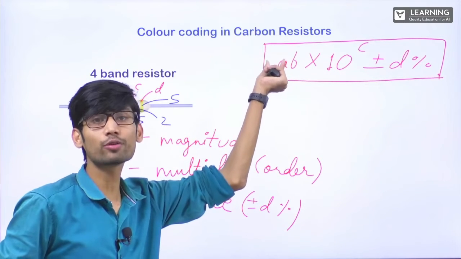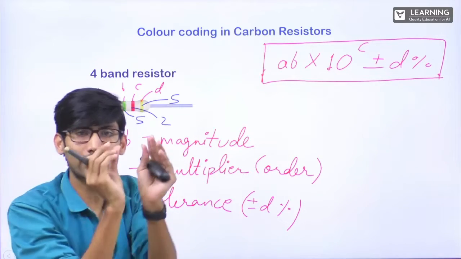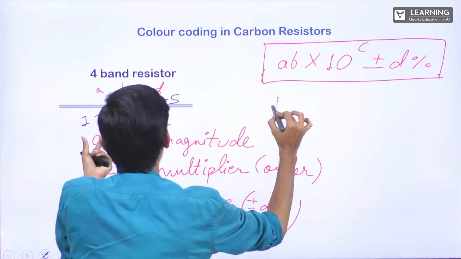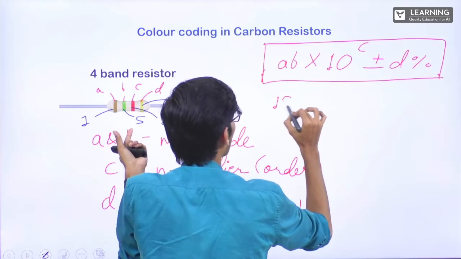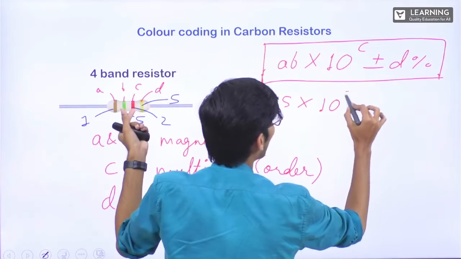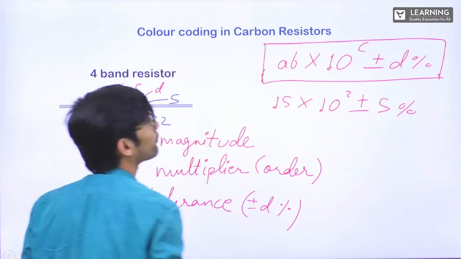AB does not mean you have to multiply A and B. You have to write just the digits. So here A is 1, B is 5, into 10 power C is 2, plus minus D is 5%. This is the value of resistance.